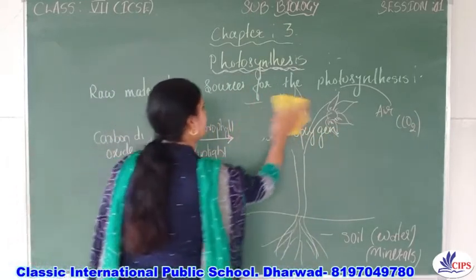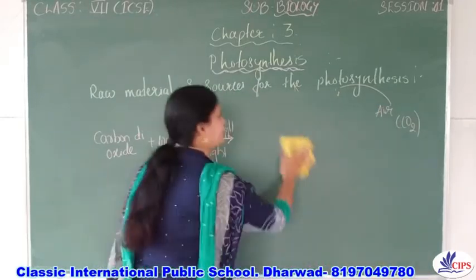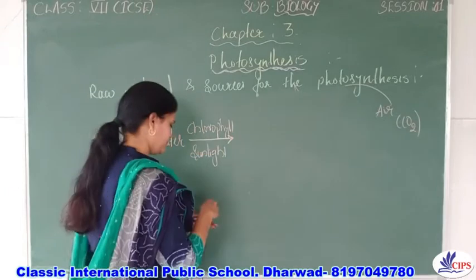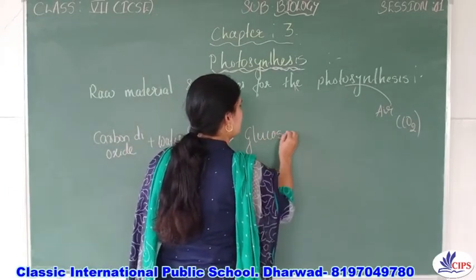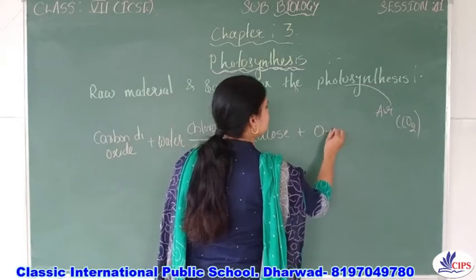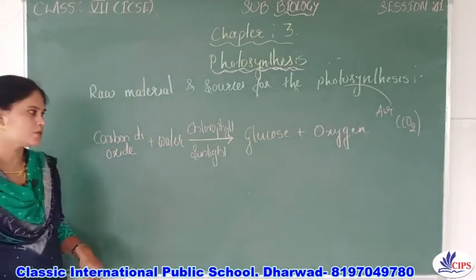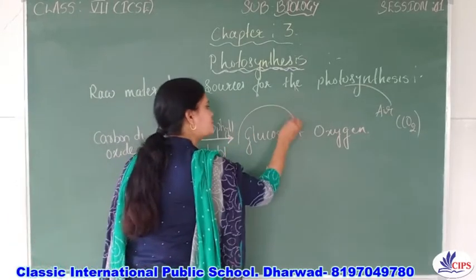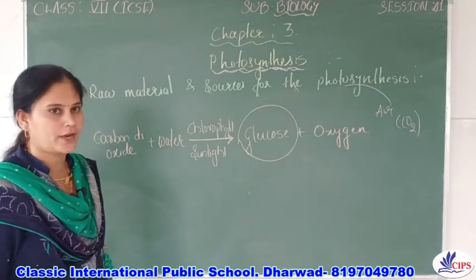Oxygen, right? I will write here one more time. Yes, so it forms the glucose plus oxygen. So this glucose, the food which is prepared, is in the form of glucose, right?